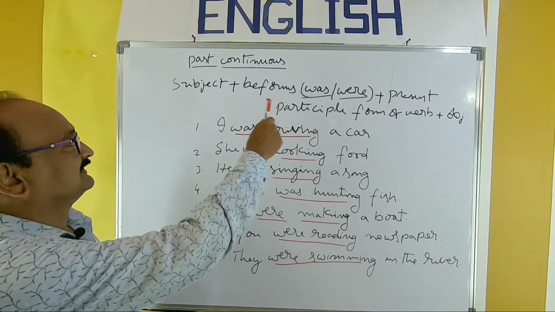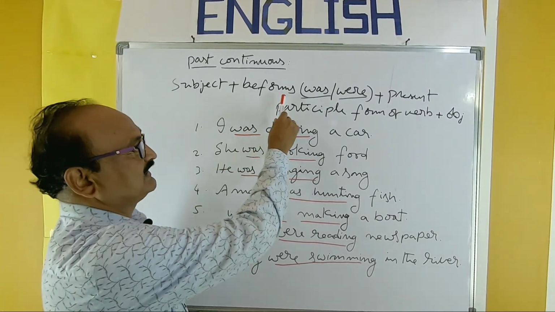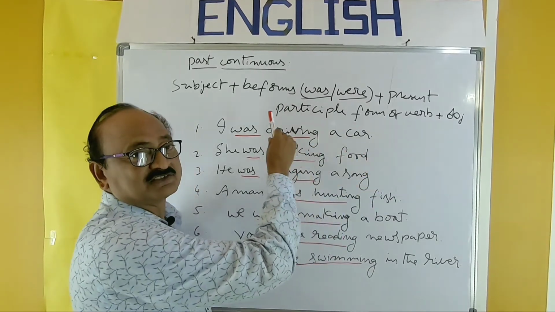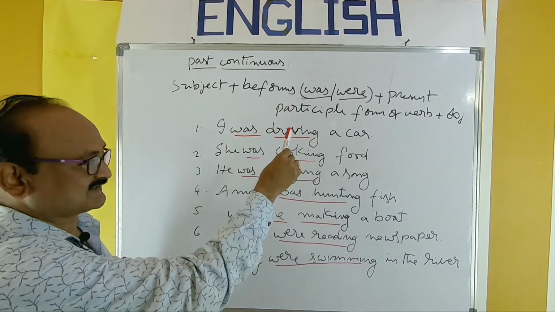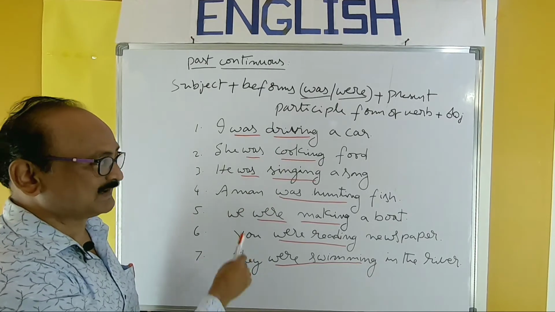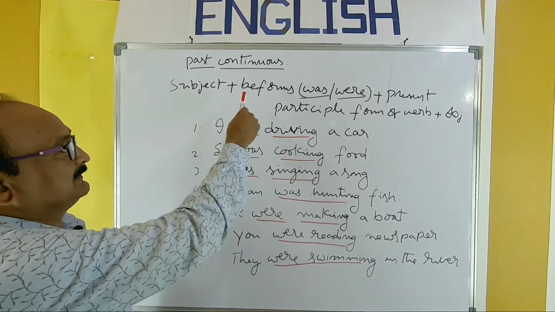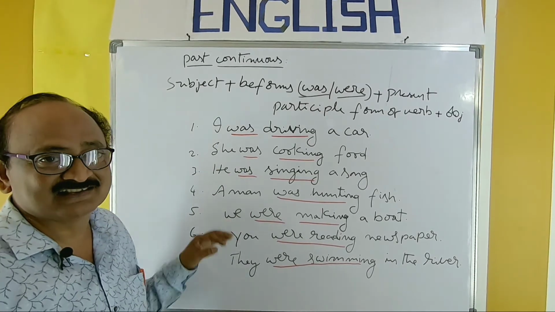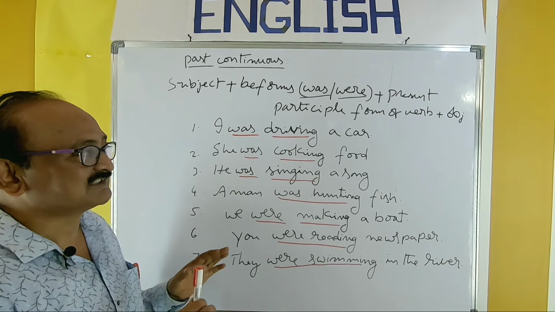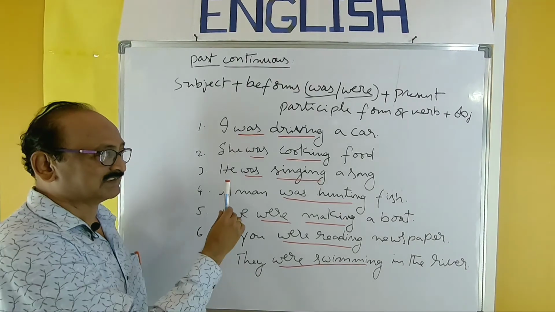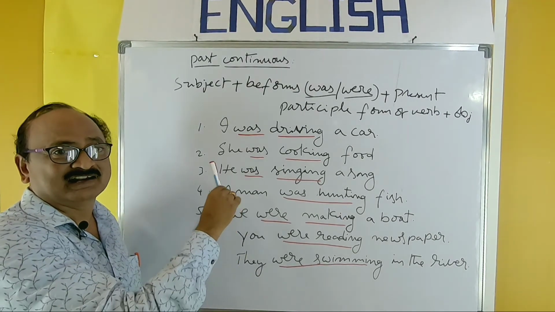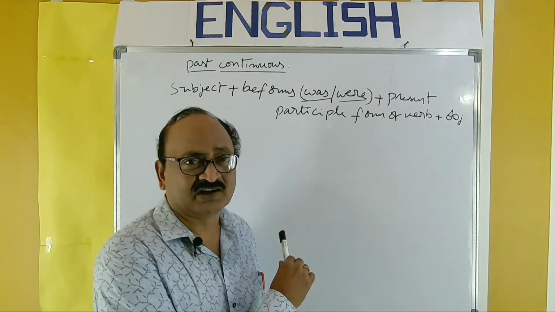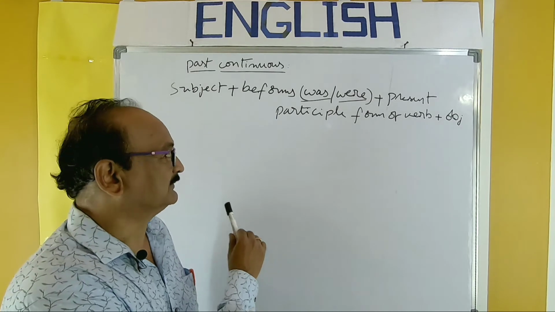Look here, the structure. Subject, be forms was, were, present participle form plus object. So this is past continuous and these are the examples. So practice these examples. Learn by heart the structure of the tense and practice these examples again and again until you get command. Now we will take up the negative form and interrogative form together.